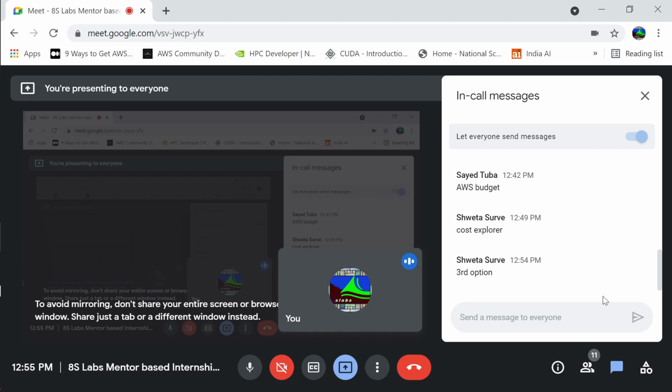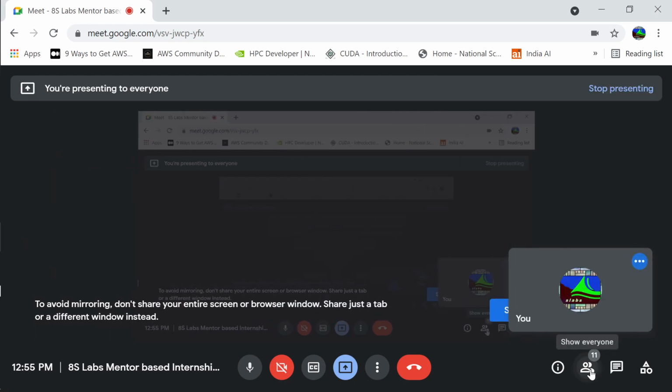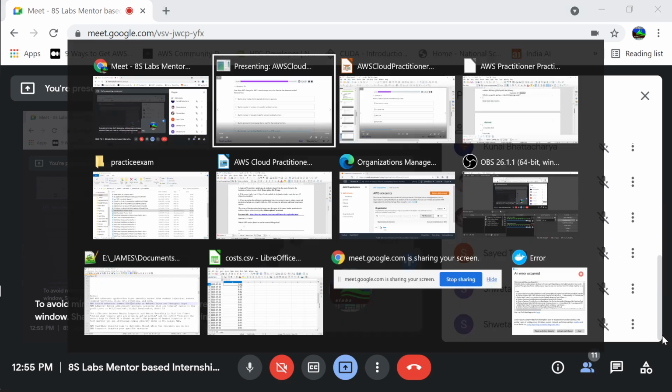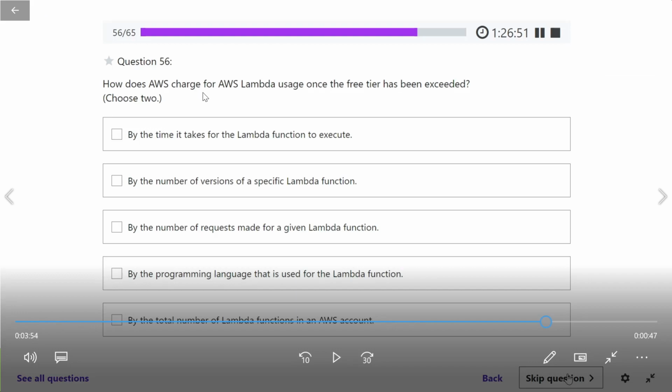Okay, so the next question is for Priscilla. How does AWS charge for AWS Lambda usage once the free tier has been exceeded? Does it charge by the time it takes for the Lambda function to execute, or by the number of versions of a specific Lambda function, by the number of requests made for the given Lambda function, or by the programming language that you're using for the Lambda function, or by the total number of Lambda functions in an AWS account?